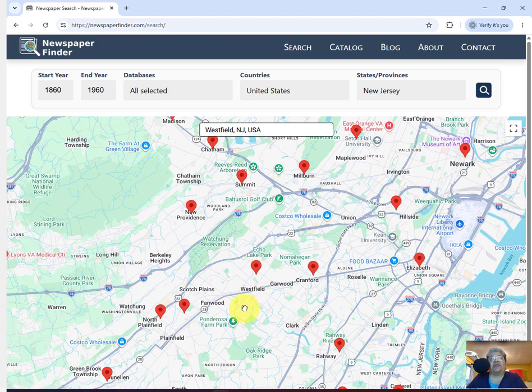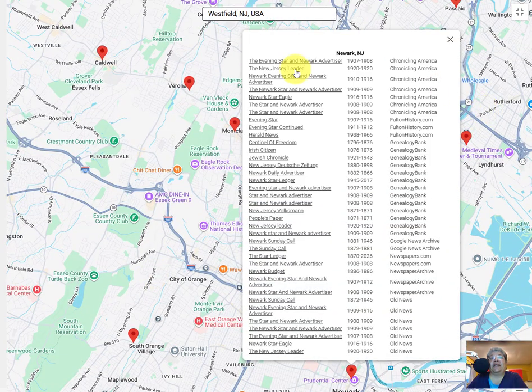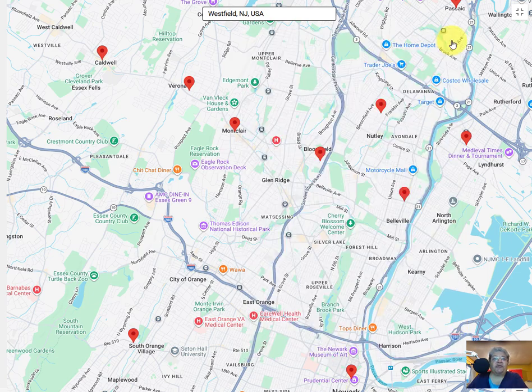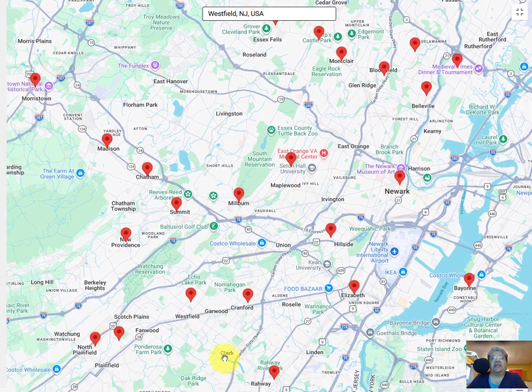I happen to know that in that branch there was a fellow who did fall foul of the law. He was committing the type of crime that could be covered in wider newspapers. I should say it wasn't violent crime, it was theft. It might even be covered in a newspaper out of Newark, which is the city, right? So what have we got in Newark? Well, Newark, New Jersey, has quite a lot of newspapers to work through. Just to keep my research focused, I'm going to focus on Westfield and its near surrounding towns where I have in my tree some entry of a residence in one of these towns.